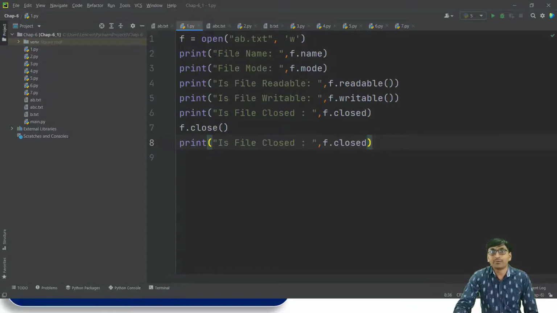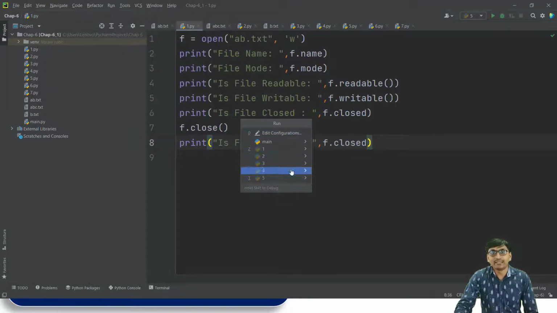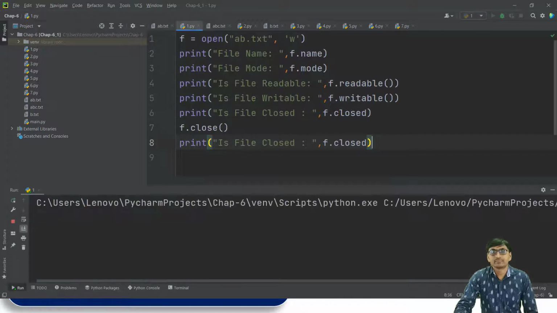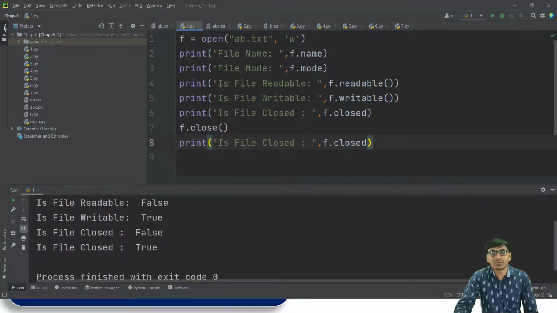First print file name f.name, then file mode f.mode, is file readable f.readable, is file writable f.writable, is file closed f.closed, then f.close, then print is file closed f.closed. So if we run this same program, then the output is: first ab.txt, second w, third false, fourth true, false, true.